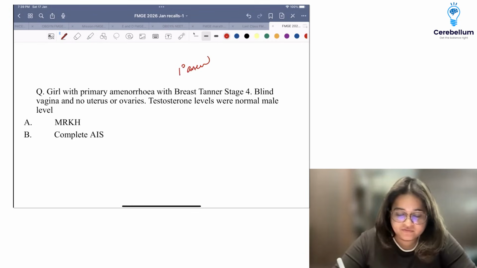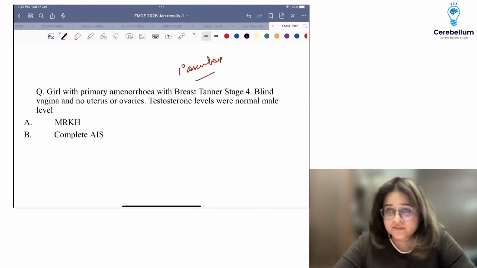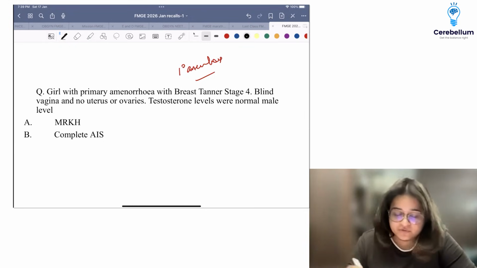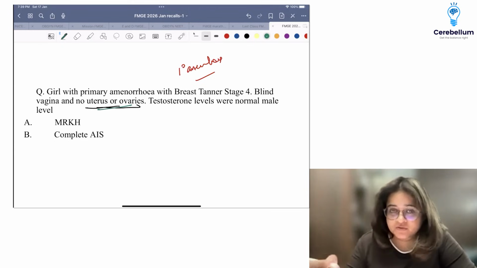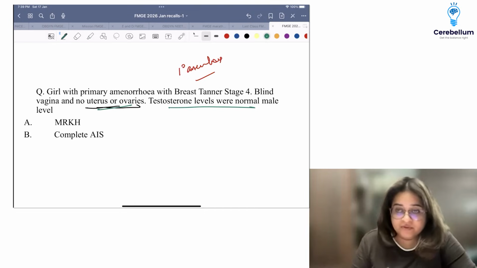I don't know the age of the girl, but the scenario that was given was that the breast was well developed, Tanner stage 4. There was no uterus and no ovary. That's the clue. No ovary means the gonad is probably testicular, so it's probably 46XY, and testosterone levels were normal male level.